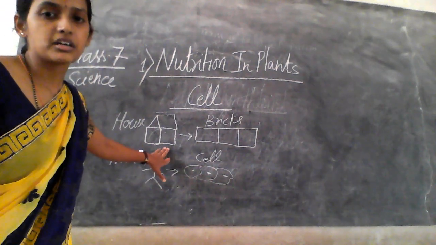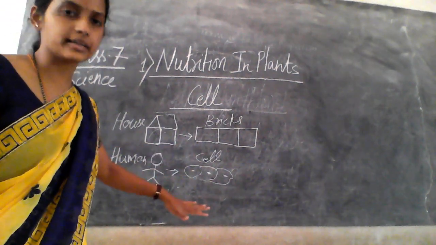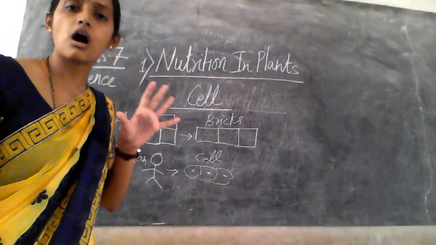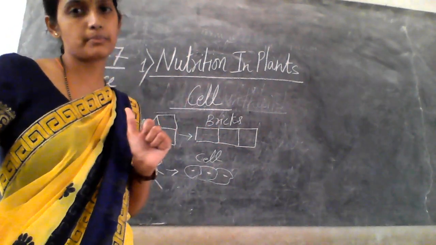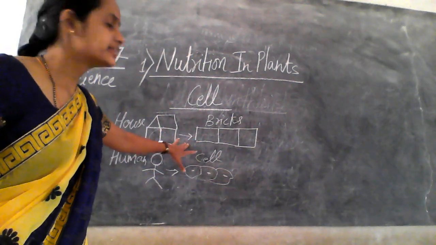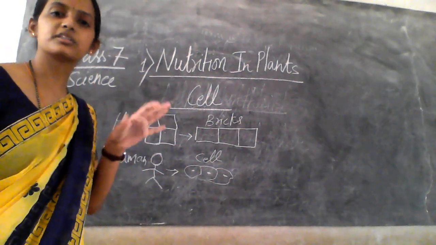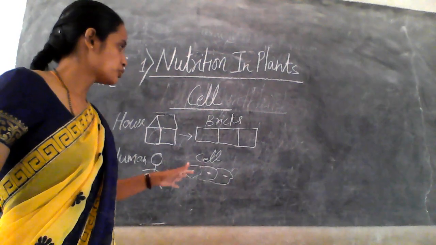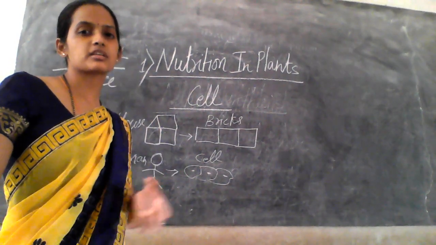If you consider a house or a building, how is a house or a building formed? By the help of bricks or stones, right? So what happened in a building formation?